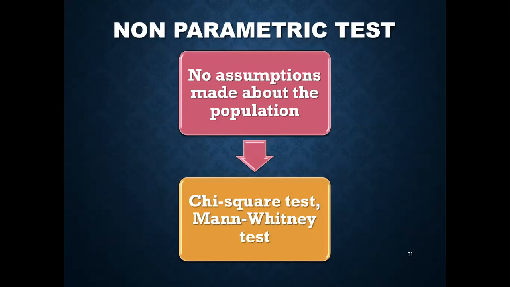Non-parametric tests: there are no assumptions made about the population. That means when there's no knowledge about the population parameters and the hypothesis has to be tested, the statistical tests used will be non-parametric tests. For example, chi-square test, Mann-Whitney test, Kruskal-Wallis test.